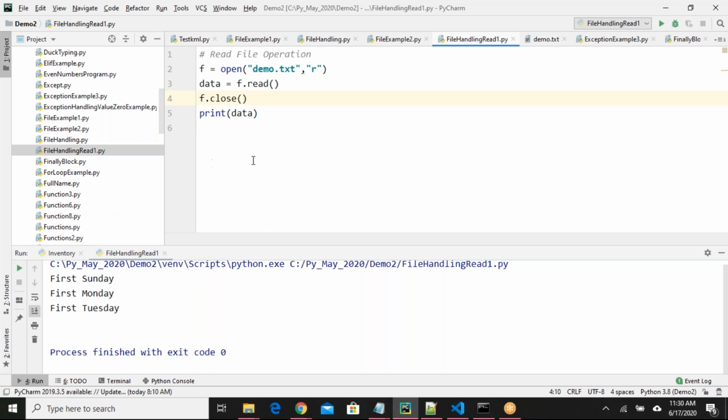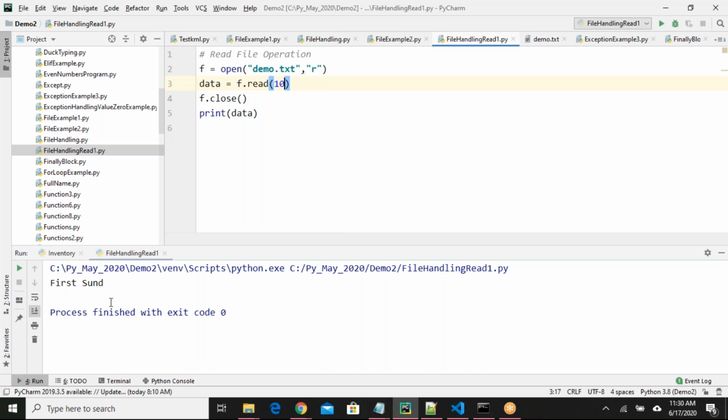While reading also, we have different types of options. When I say f.read(), it is reading the entire content, right? Also I can say some number of characters I want to read. For example, if I say f.read(10), it will read only 10 characters.